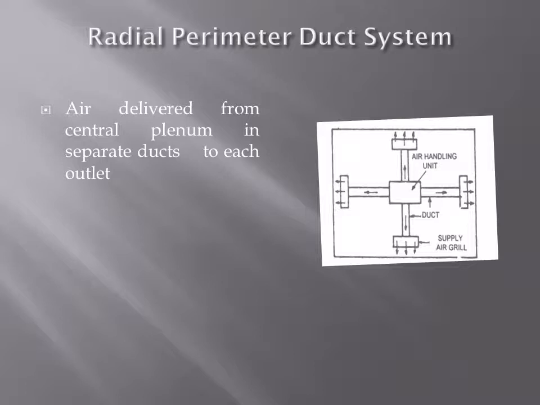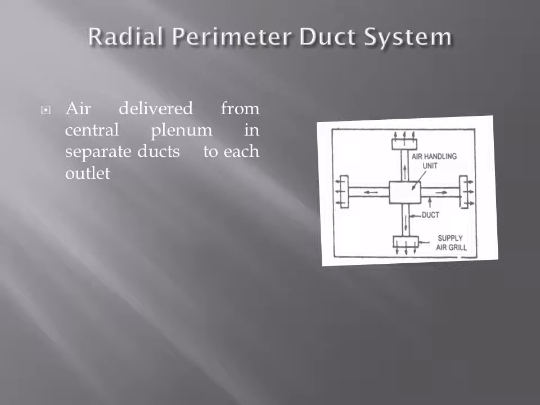Outlet grills are placed at the ceiling level. And return air grills are located to collect the return air in a separate duct. At the bottom side of the inside wall we have return air grills. You can see in this system, ducts on 4 sides we have. For each outlet we have one duct connection, separate ducts we are having. So outlet grills are placed at ceiling level and the return grills are placed at the bottom side of the inside wall.